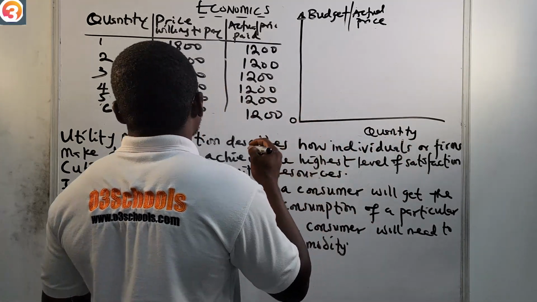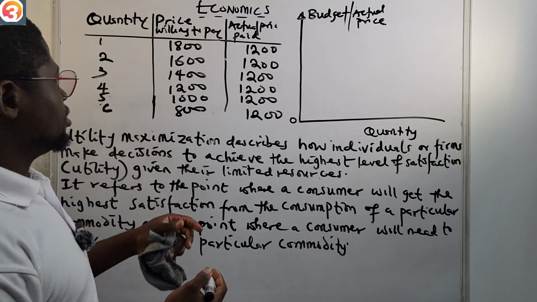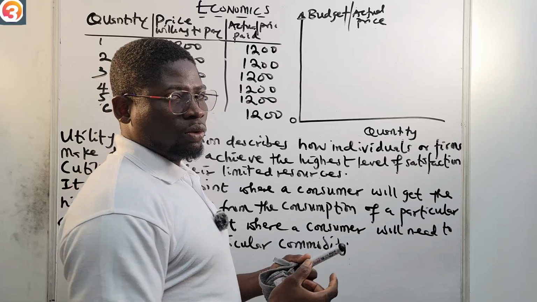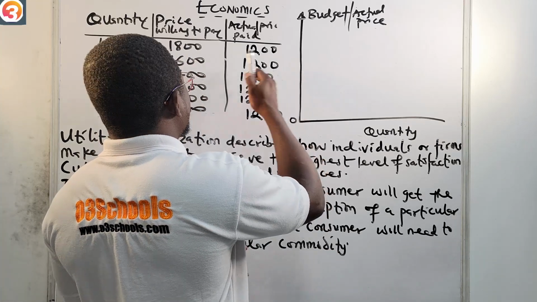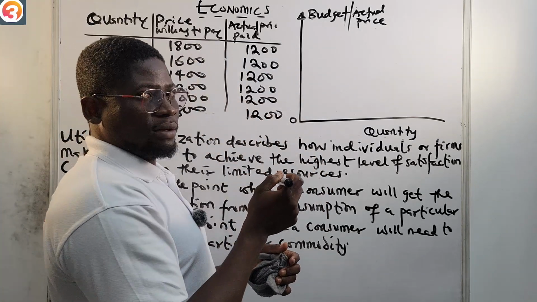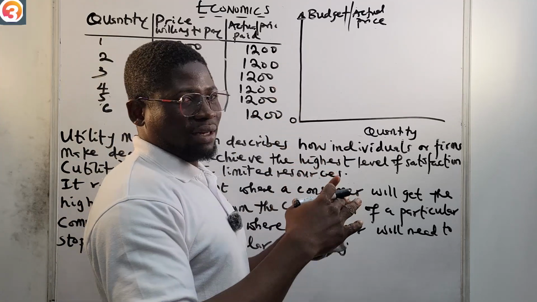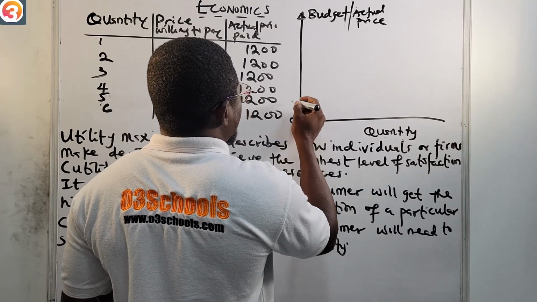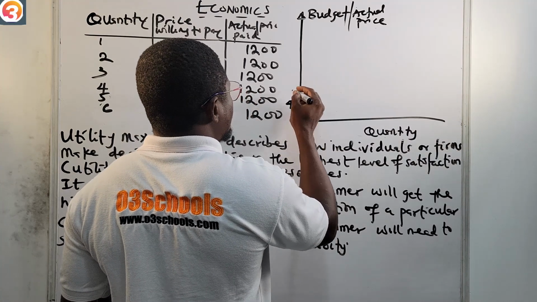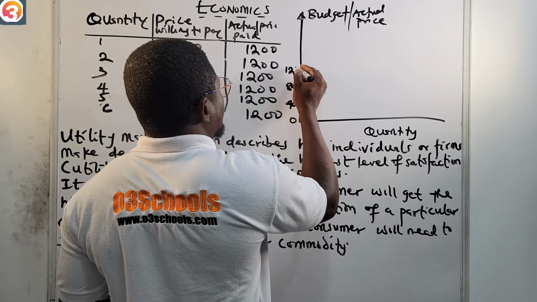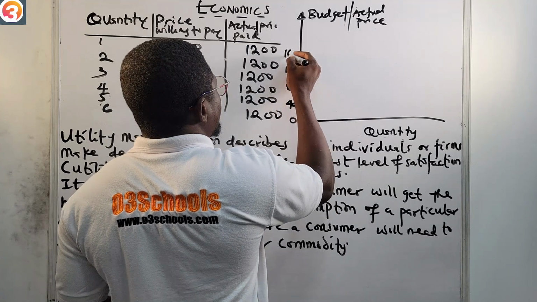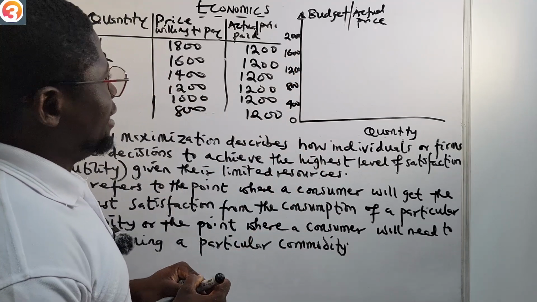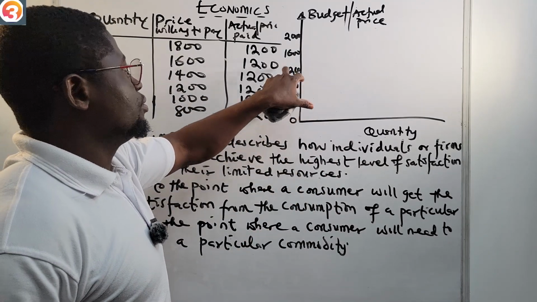So here is 0. Let's use a suitable scale. Let's just use 1 to 400, or should we use 1 to 200? If you use 1 to 200, you may not have space that will take up to 1,800. Then we'll need 9 steps, and we do not really have that space. So let us use 1 to 400. So this is 0. Then this is 400, and this is 800. This is 1,200. This is 1,600. Then here's 2,000. I think we are clear, right? It's 400, 800, 1,200, 1,600, 2,000.